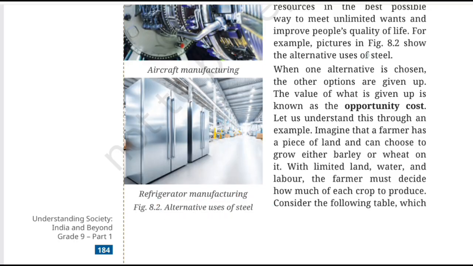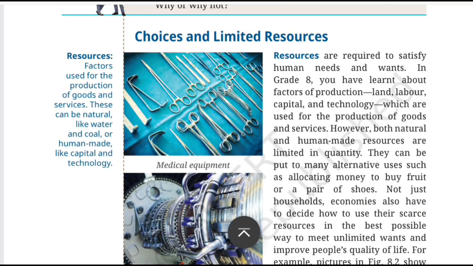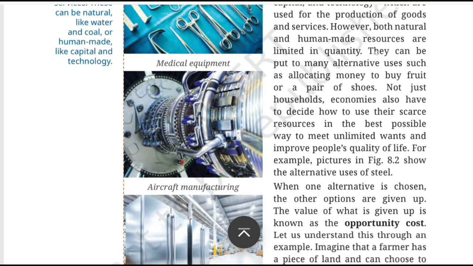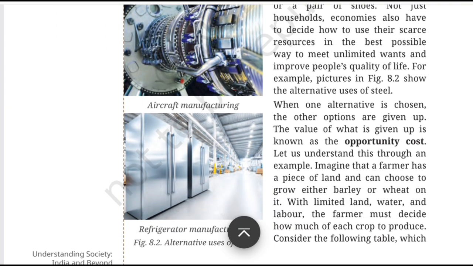Firstly, in the first image, you can see medical equipment. So steel can be used to manufacture medical instruments and equipment. In the second image, it is used for aircraft manufacturing and for industrial purposes also. And the third image shows steel used for making refrigerators. Steel can be used to make refrigerators and other products.